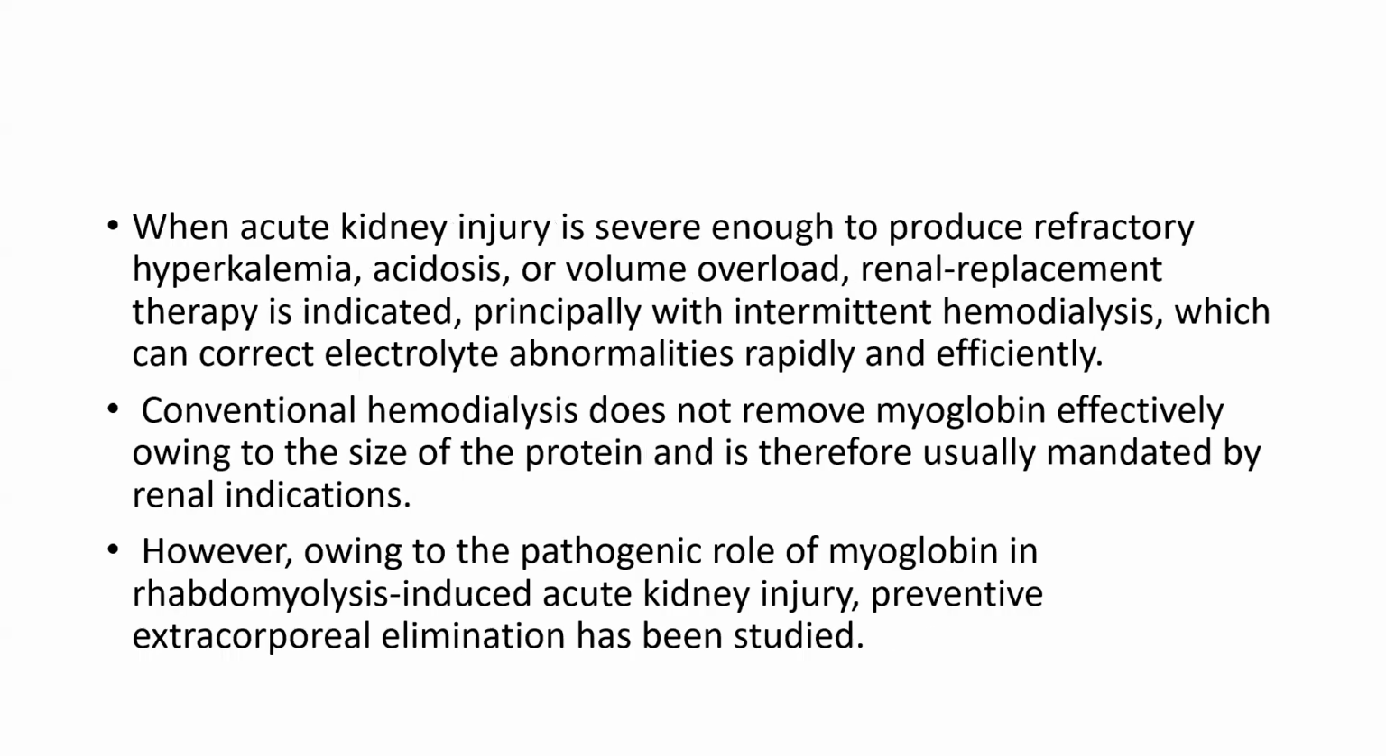When acute kidney injury is severe enough to produce refractory hyperkalemia, acidosis, or volume overload, renal replacement therapy is indicated, principally with intermittent hemodialysis, which can correct electrolyte abnormalities rapidly and efficiently. Conventional hemodialysis does not remove myoglobin effectively owing to the size of the protein and is therefore usually mandated by the renal indications. However, owing to the pathogenic role of myoglobin in rhabdomyolysis induced acute kidney injury, preventive extracorporeal elimination has been studied.